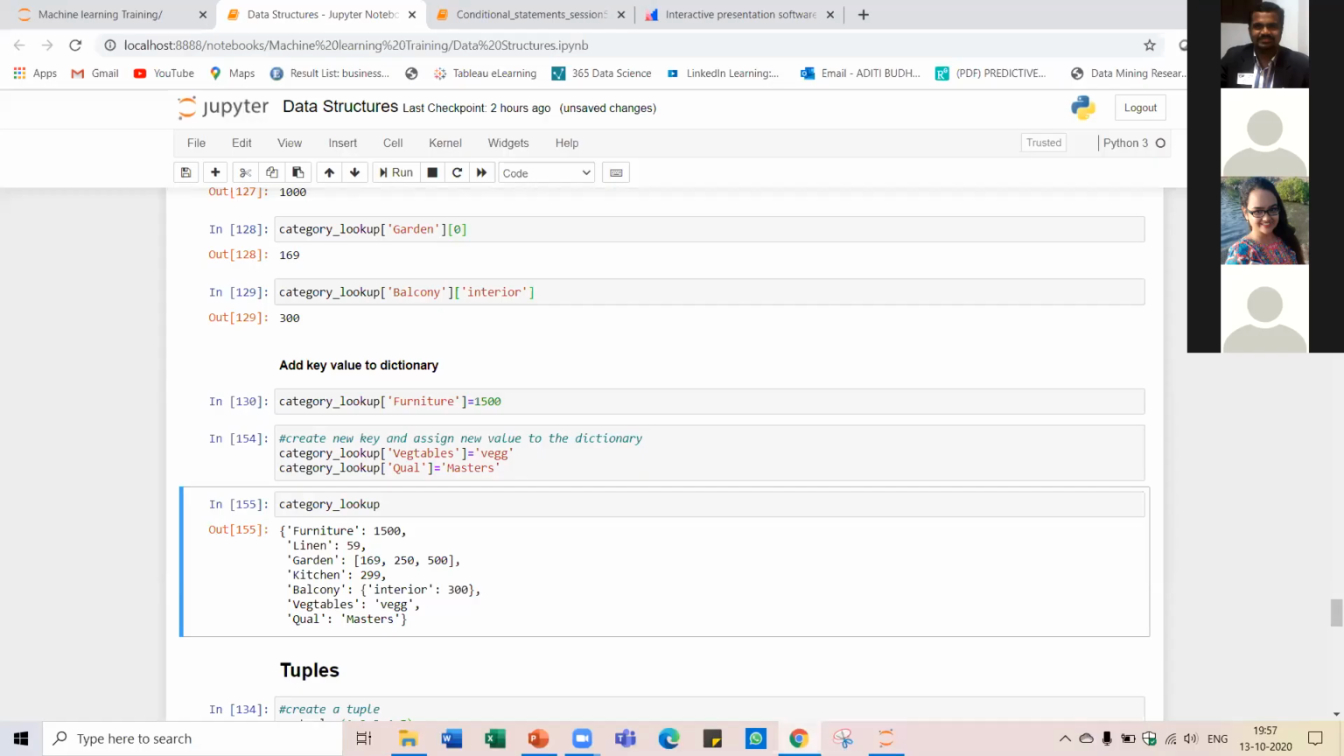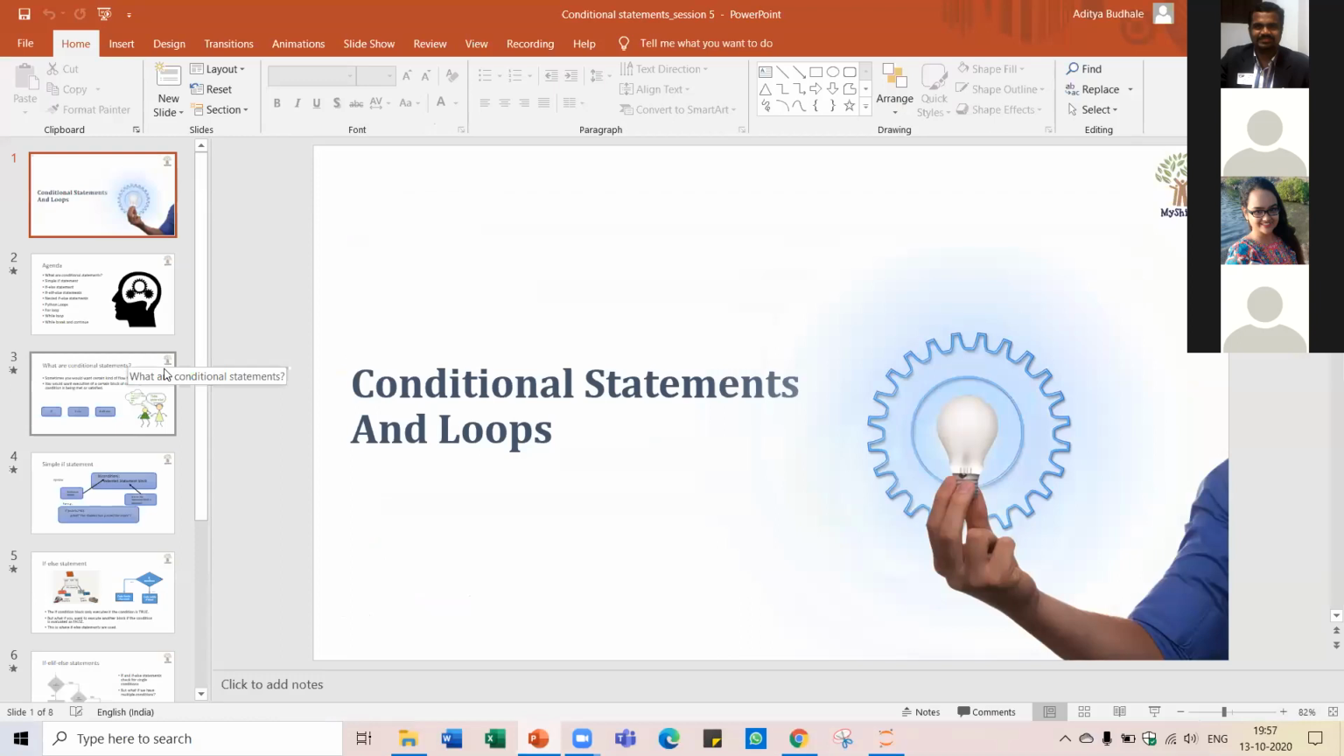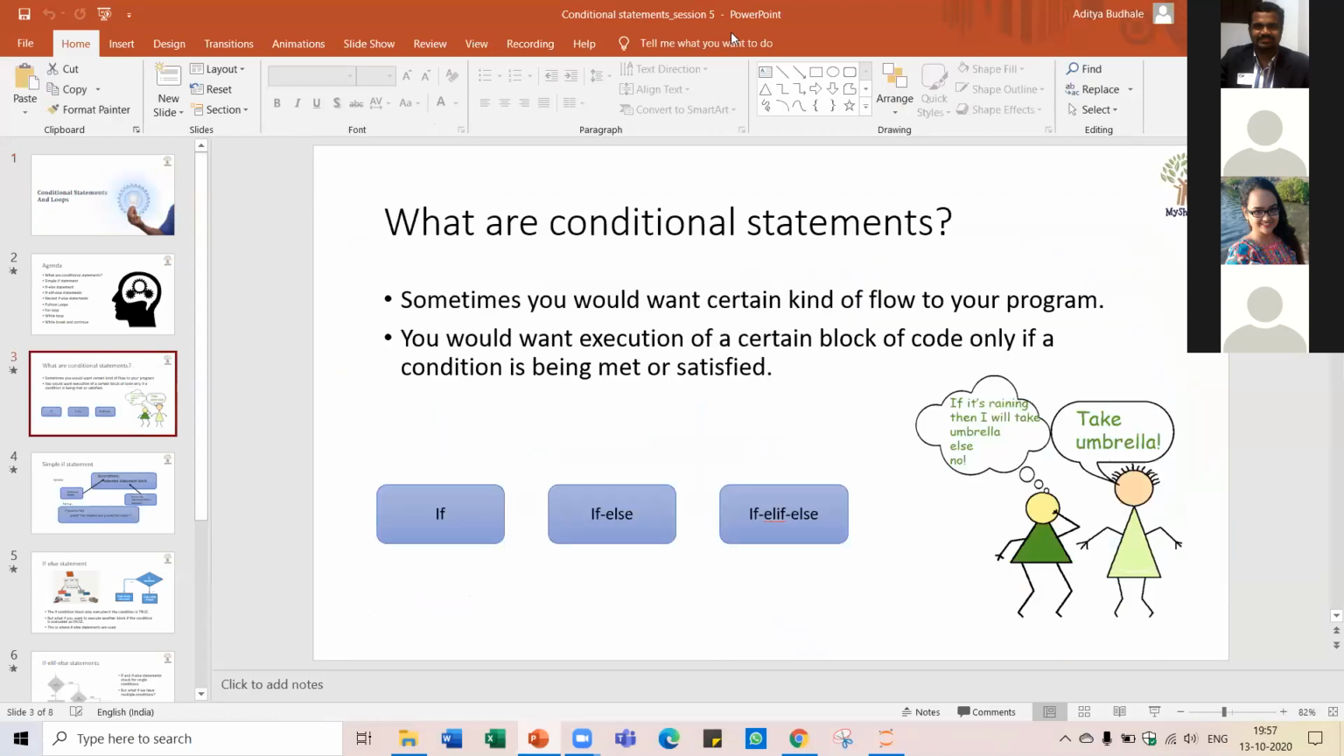Is there any other question anybody is having? If not, now we are going to start another topic, which is conditional statements. So no questions? Okay. So let us begin the conditional statements.